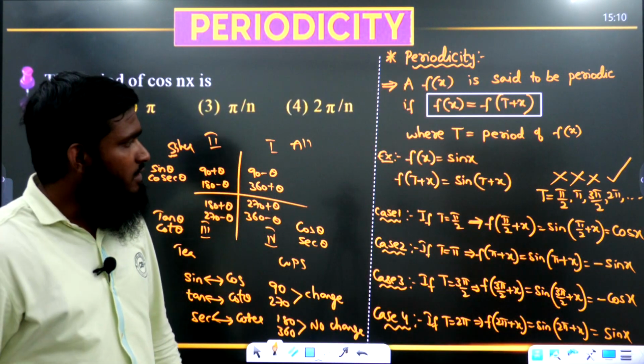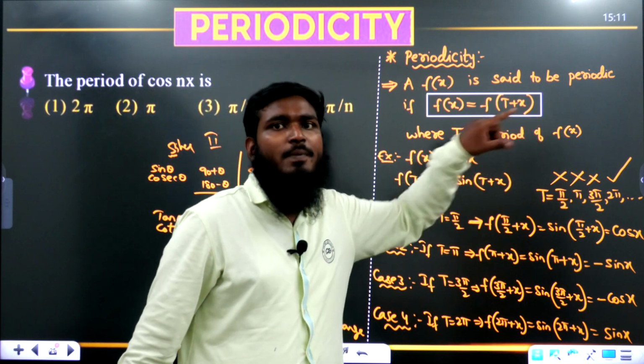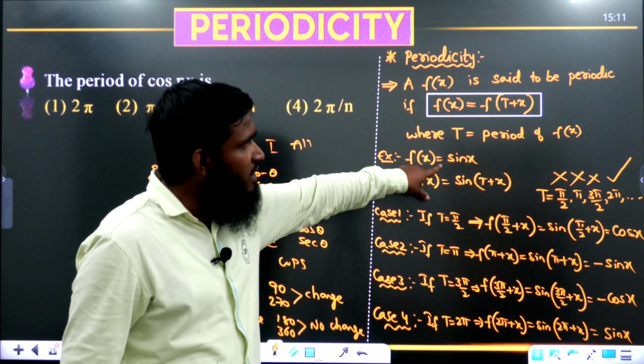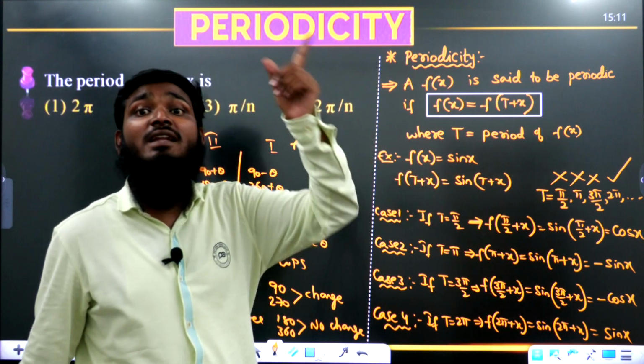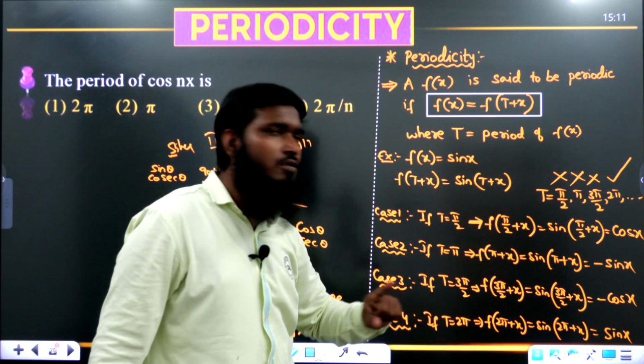Okay. So with the 270 also we are not getting the answer, but with 2 pi we are getting the answer. Okay. So whatever the t value we have taken as 2 pi, the 2 pi it is what? Period of the function. What is the function we have taken? Sin x. So what is the period of sin x? What is the period of sin x means what we have to remember? It is equal to 2 pi.